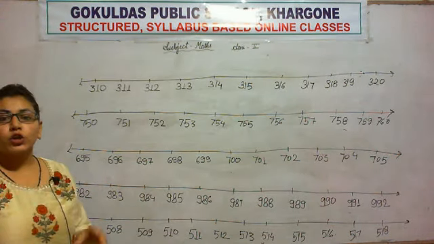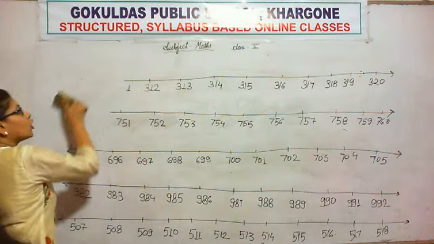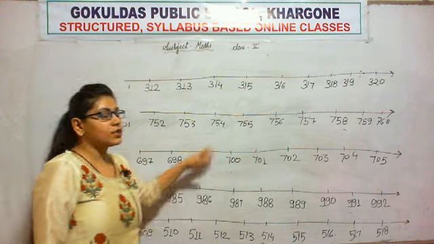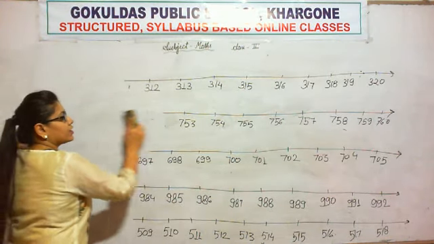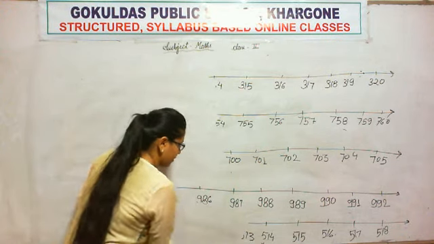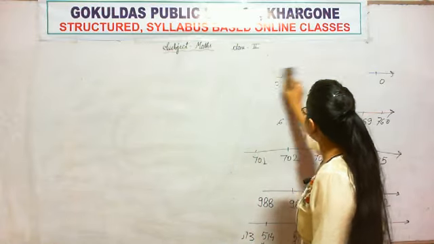Now there are two ways of representing a number. How many ways are there? Two ways. One is the numerals. What are these? These all are numerals. We can denote numbers in two ways. The very first is numerals, which we have done. And the second one is in the form of number name.